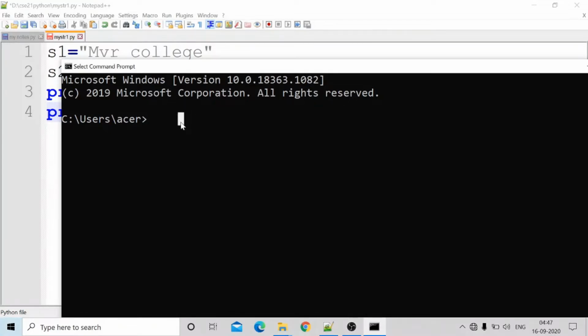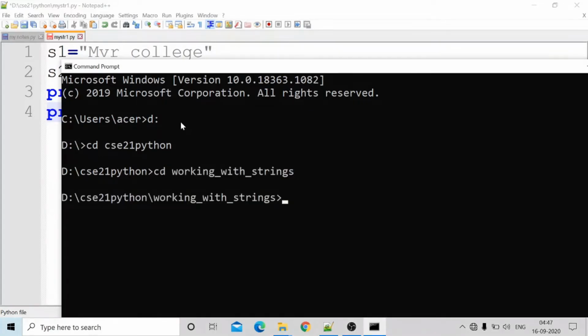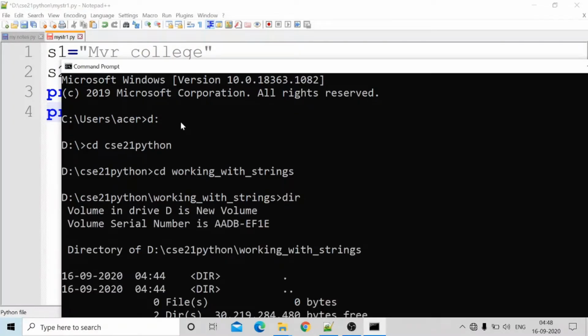Next one, go to the D drive, cd csc21 python, cd working with strings folder, dir. cls.